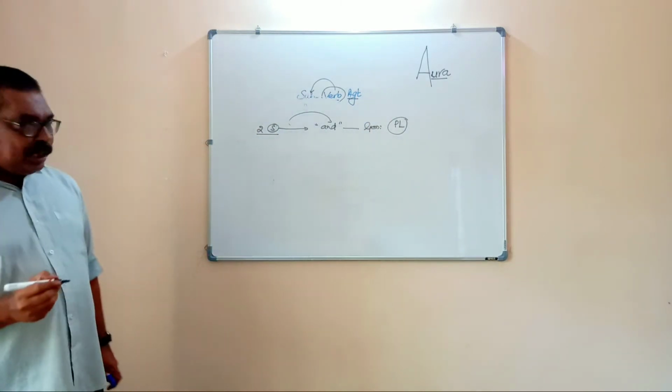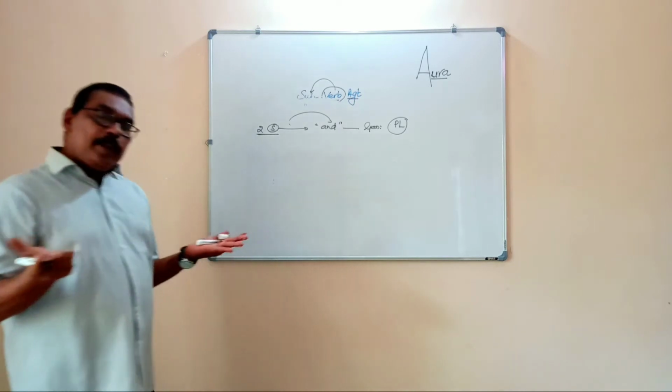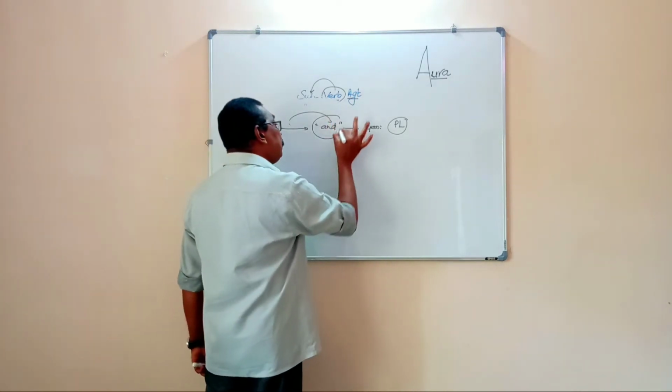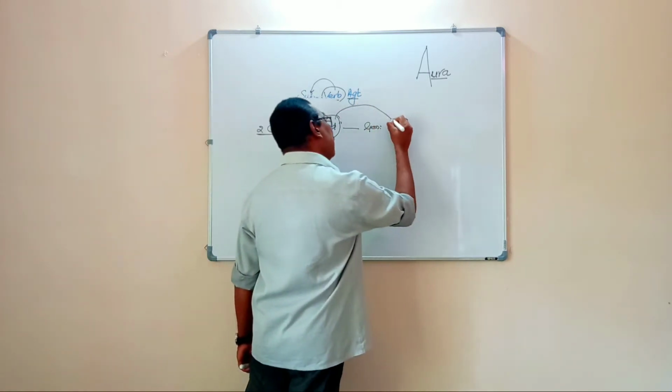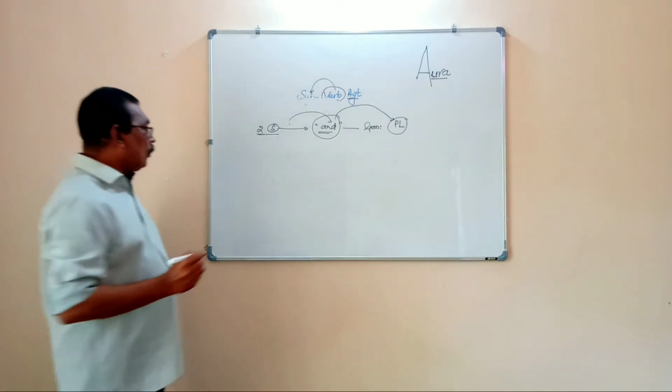The point is that when two subjects, whether singular or plural, are connected with and, then automatically the verb will become plural.